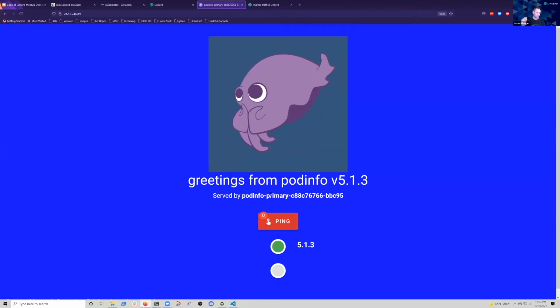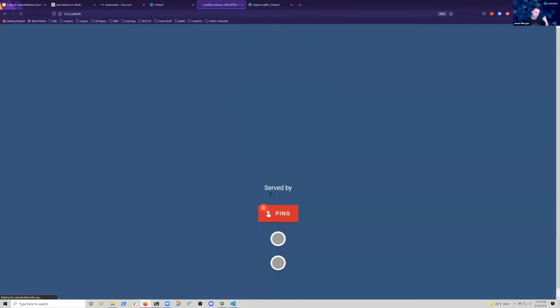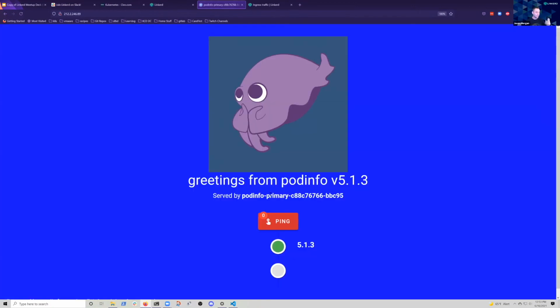So I'll just cut through and end the surprise here. What happens is an ingress by default, when you tell it to route traffic to a particular service, doesn't actually send it to the service, like the cluster IP service inside your Kubernetes cluster. It instead evaluates the endpoints that make up that service and sends it directly to one of those endpoints. So you don't get Linkerd to do things like a traffic split or a service profile beyond giving you metrics, support for tracing if you're doing tracing, and mTLS. That's what you get out of that connection, which is for a lot of use cases going to be enough.